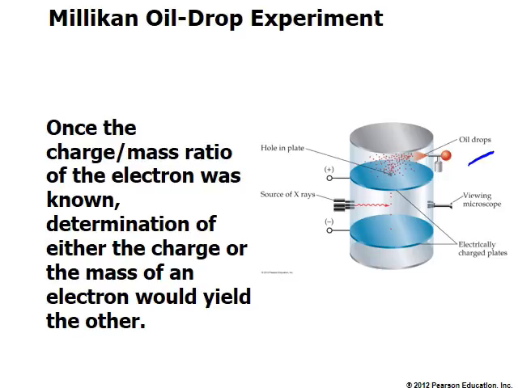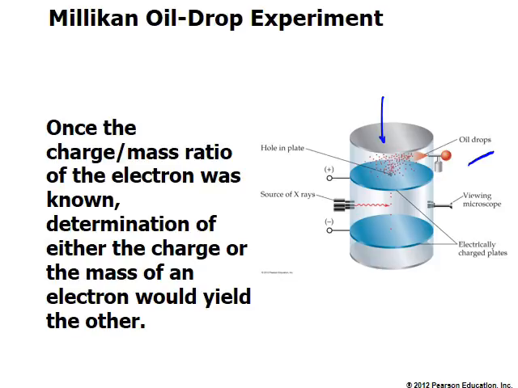It basically allows small droplets of oil to go into the chamber, and because of gravity, these droplets would come down. Now, as these droplets go down, as you can see here, the red droplets are shown here.